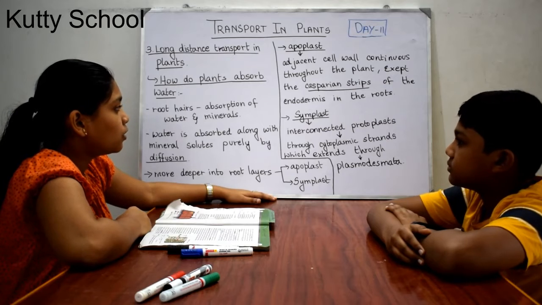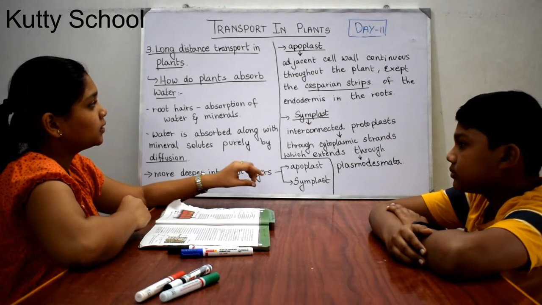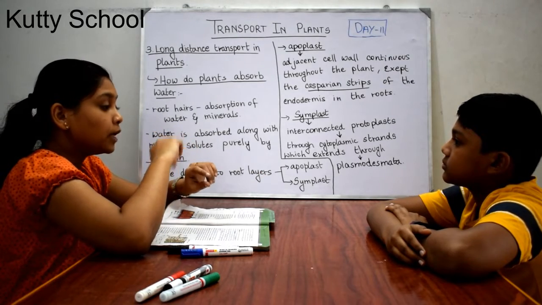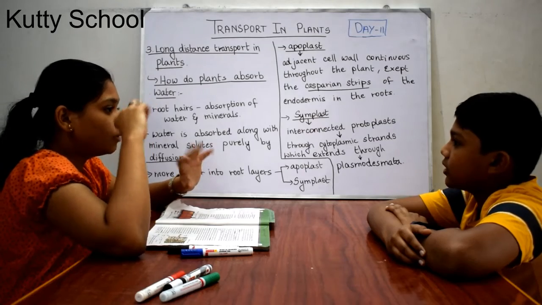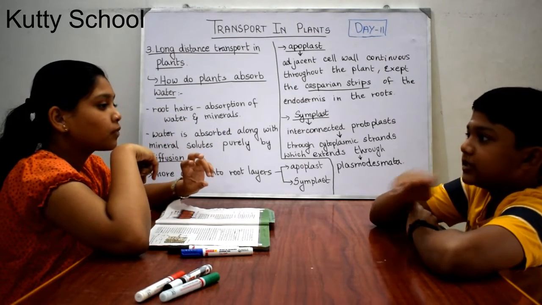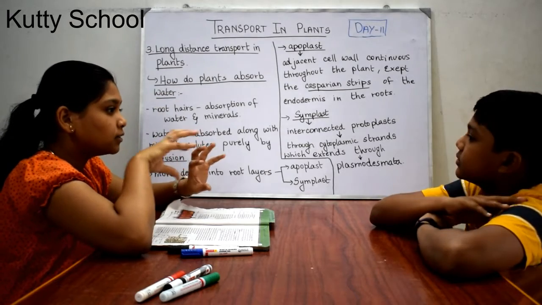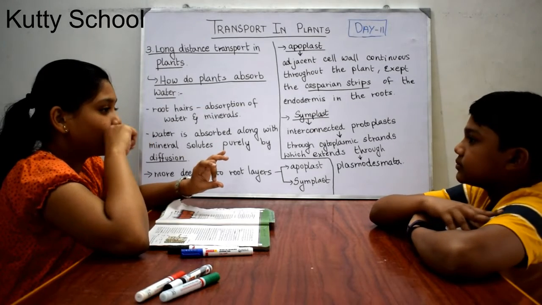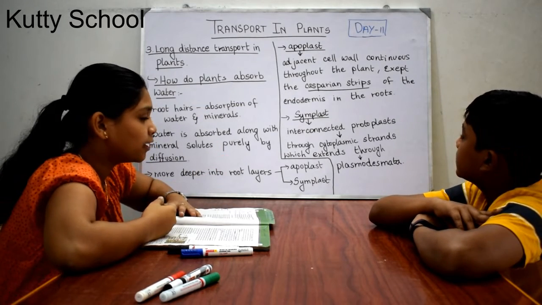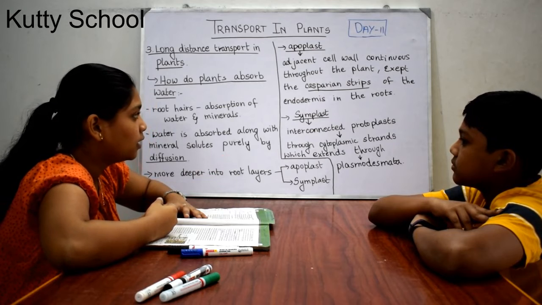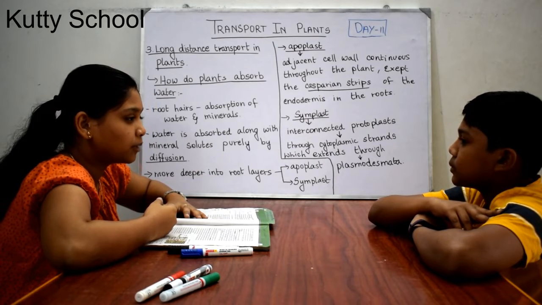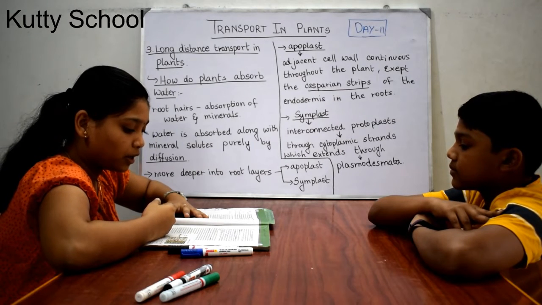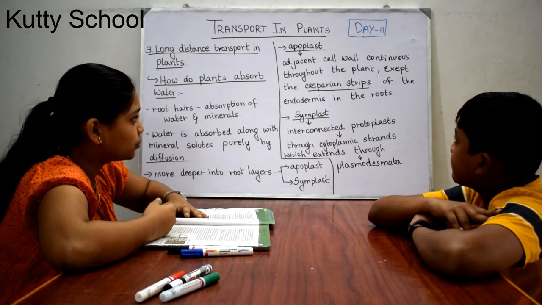The apoplast pathway is just the movement of water in between the cell walls of two cells, not through the cells. Adjacent cell walls are continuous through the plant except at the Casparian strips. Casparian strips are present at the endodermis and are made up of suberin. So how can water be transported through Casparian strips?